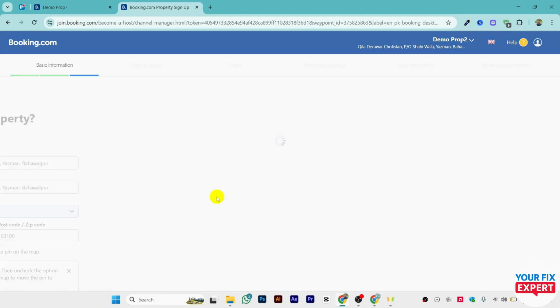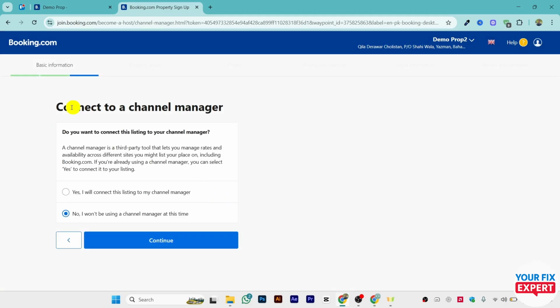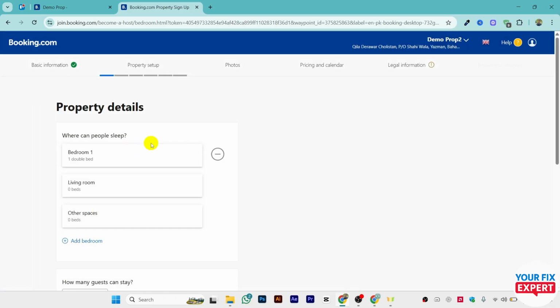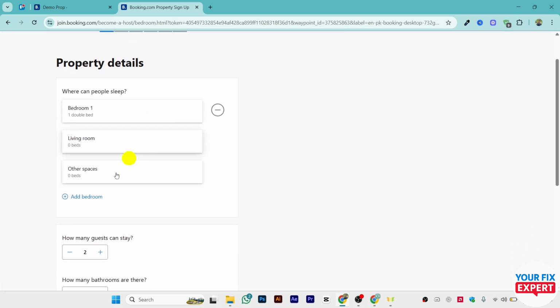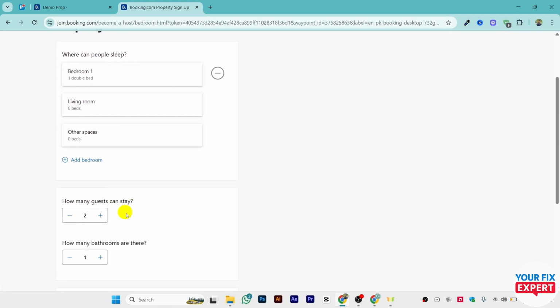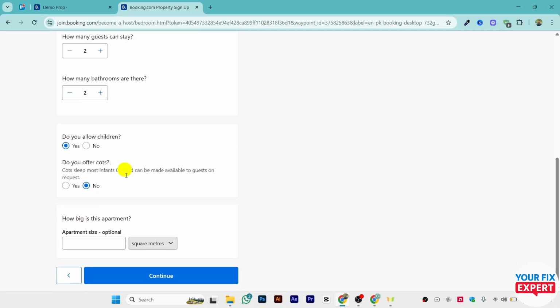And once you click on continue, they will ask you to connect a channel manager. Either you want to connect or no. So just click on no if you don't want to. And after that, they will ask you for further details like living room, bedroom, how many guests can stay, how many bathrooms, and make sure to select all those details and select the apartment size as well.